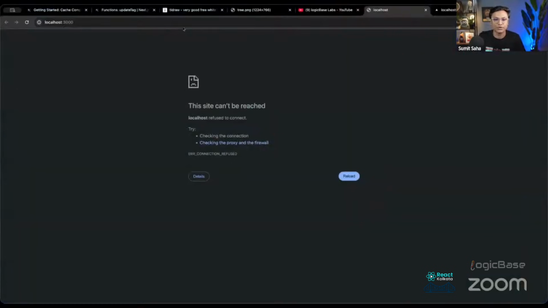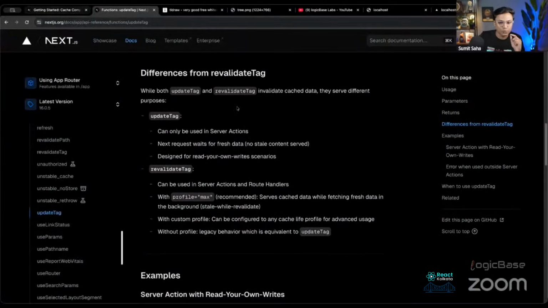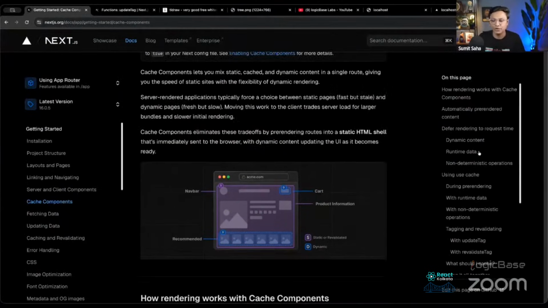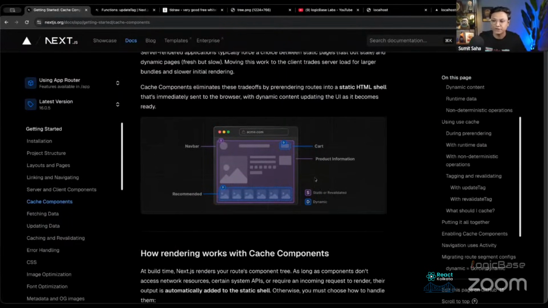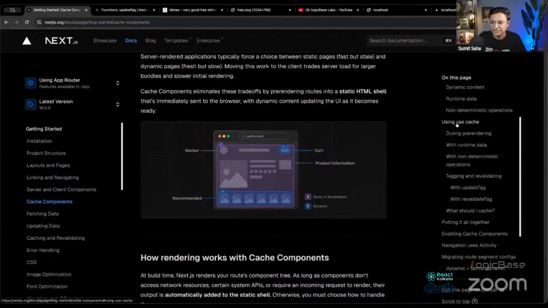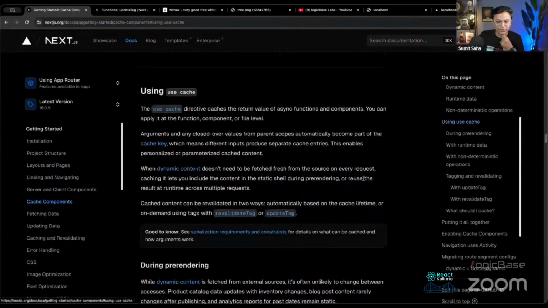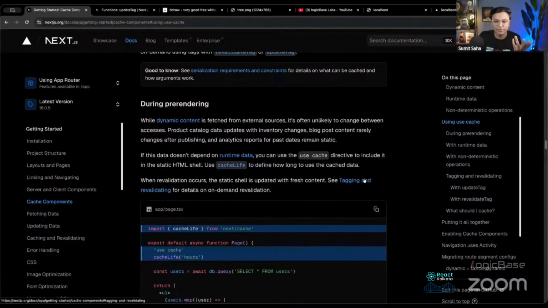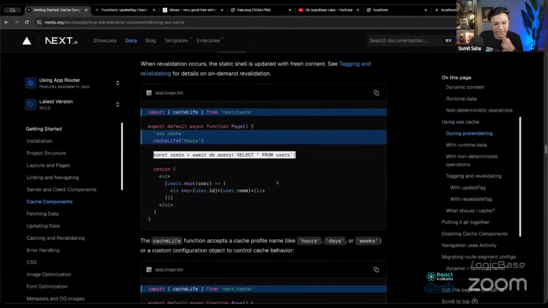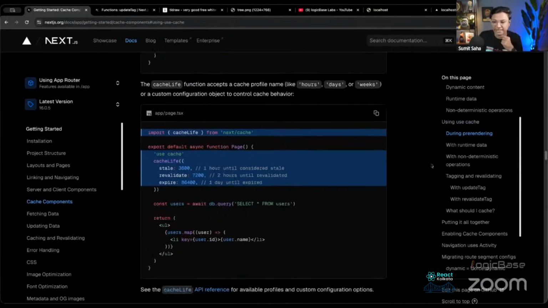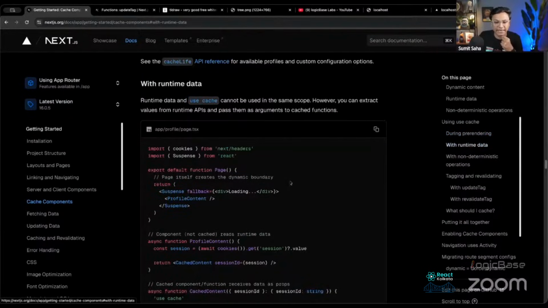Okay, so now let's actually do one thing. Let's take you to the documentation first. This is the Next.js cache component documentation. If you search in Google, you will land on this page. Here you will see a section called using use cache. What does a truly dynamic component mean? We saw already that we can do any database query or any dynamic fetch request. At the same time, we can have runtime data like cookies.